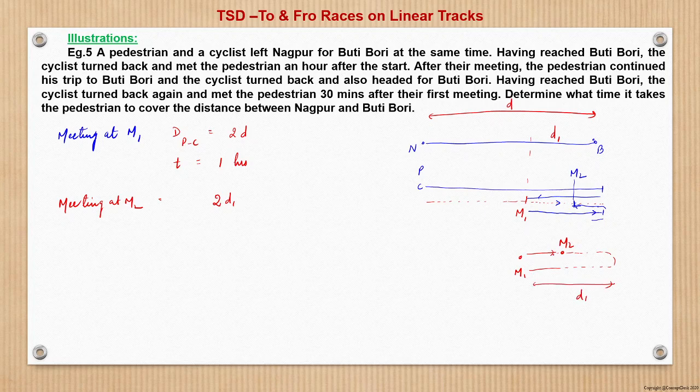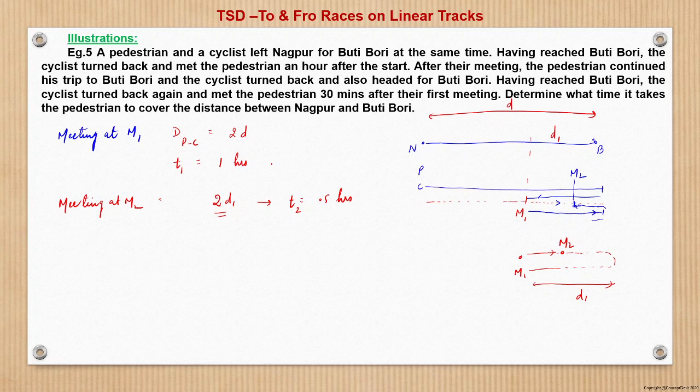This is D1, and then again this top part also D1. So 2D1 is the distance covered between the time they meet at M1 and the time they meet at M2. And this takes a time T2 of 0.5 hours.